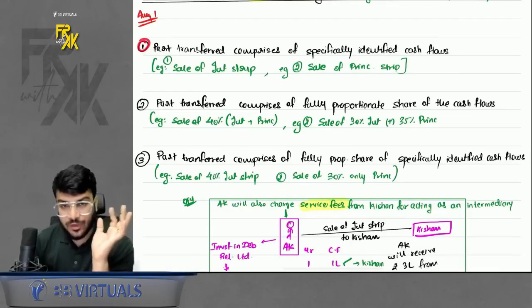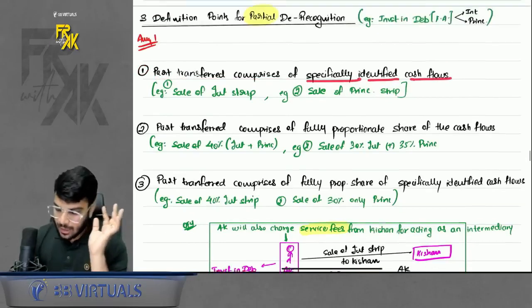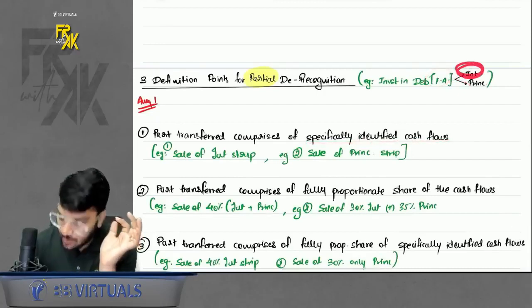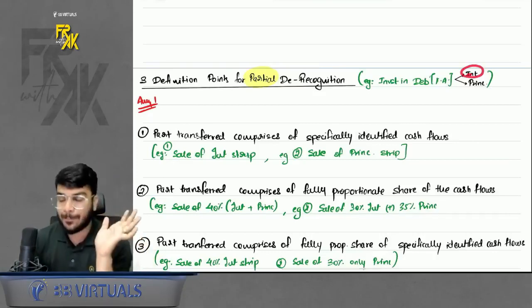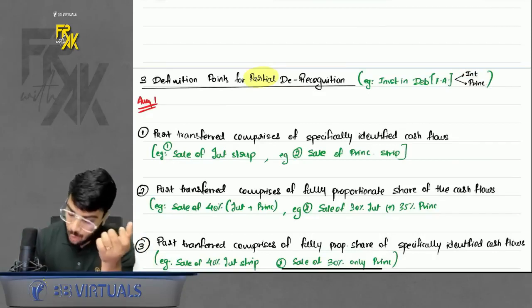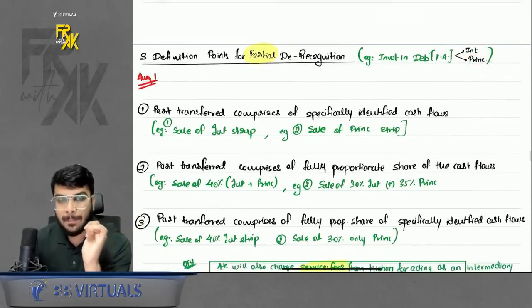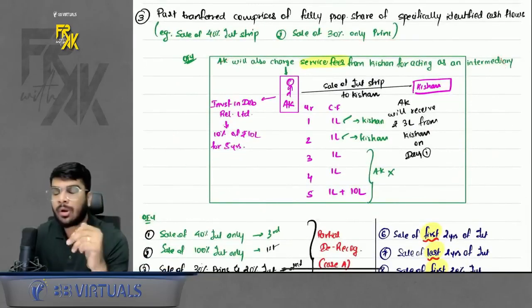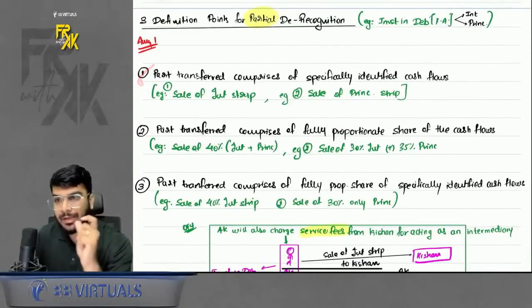The first definition says the part transferred comprises of specifically identified cash flows. Now in case of investment in debentures there are two specific cash flows. Let's say out of the two cash flows I have transferred any one cash flow. We sold only the interest portion of the financial asset, or else we sold only the principal portion of the financial asset, right? So that can be known as partial derecognition. I also explained to you with the help of a chart how this whole thing happens. Not going into the depth as of now because it is a revision lecture. Anyways, the first definition is when you transfer any one out of the two specific cash flows.